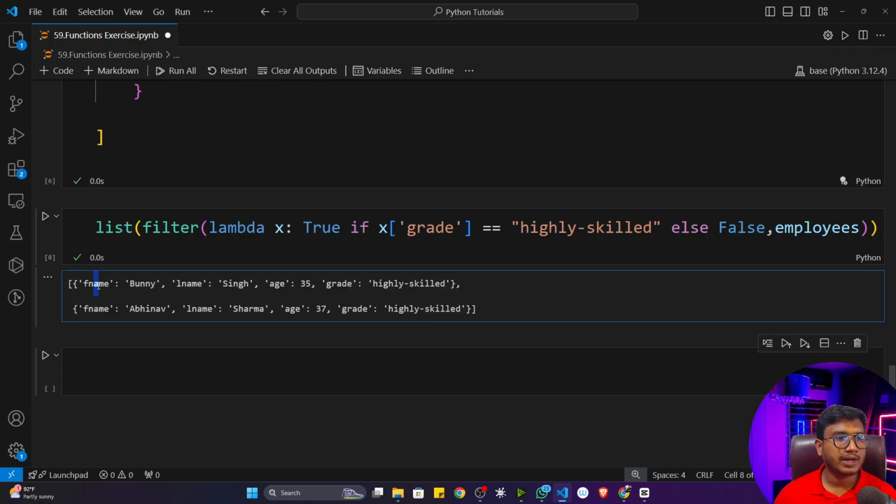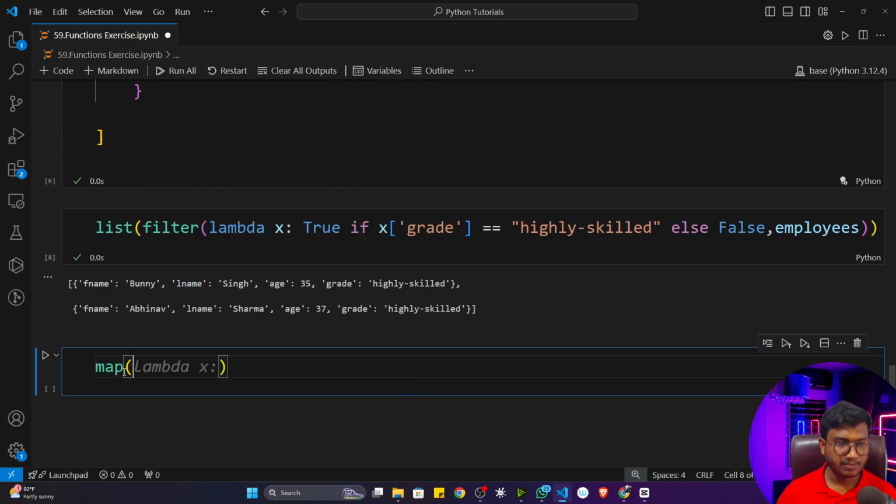Now if I want to get the first name and last name, I can use the map function for this. So here I'll just simply write map, and map will return a map object. I need to convert it to a list. So let me just write list. Here I'll just write lambda.